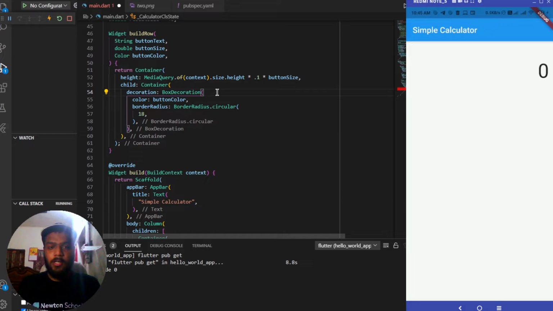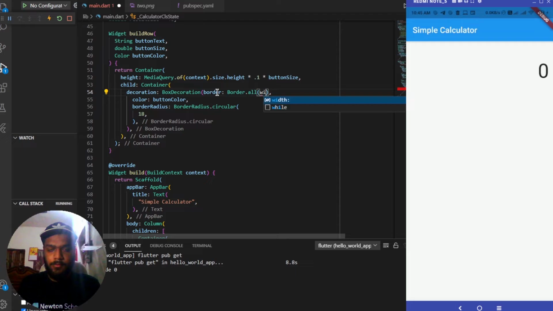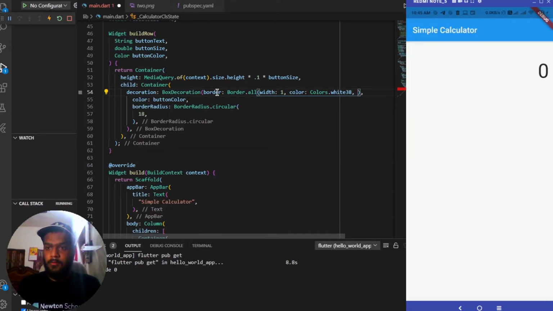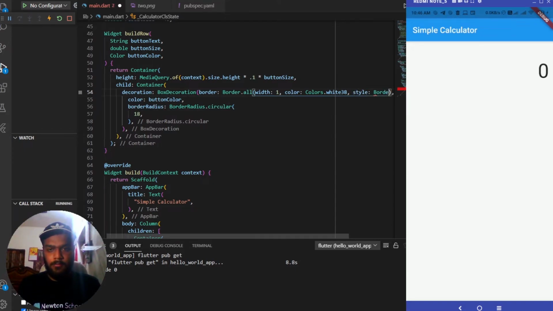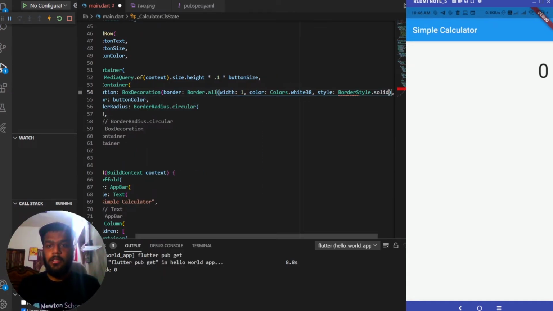After that we need to add a border, so adding a Border.all with the width of 1 and color of Colors.white38. We can also add some styles to it, so the style will be of a type solid. So style, BorderStyle.solid, here it is.